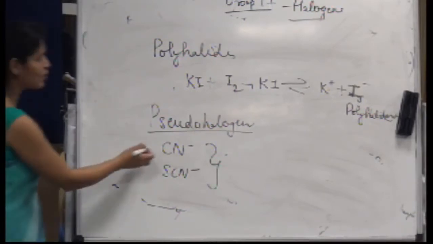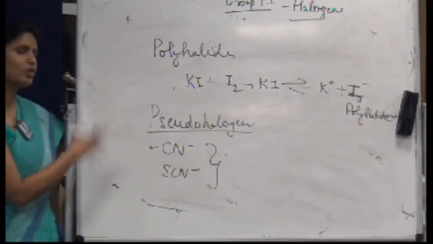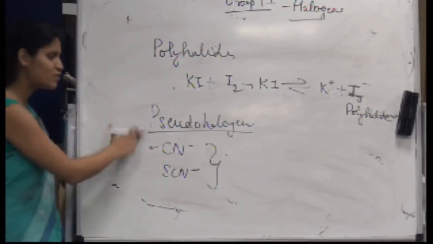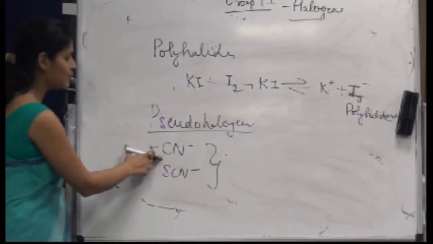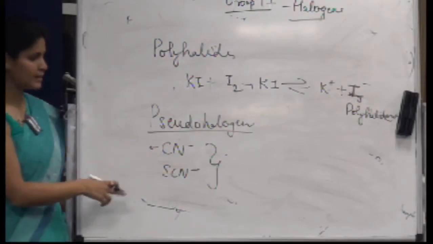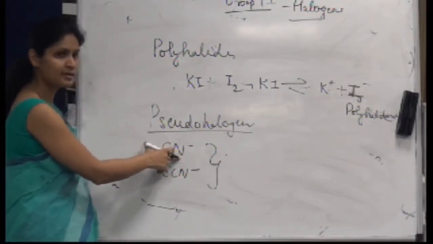If I count the total number of electrons, these kinds of species will be isoelectronic with the usual halogen atoms, right? What is the total number of electrons in this case?